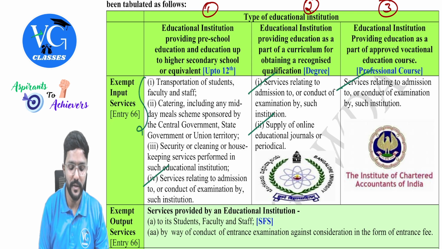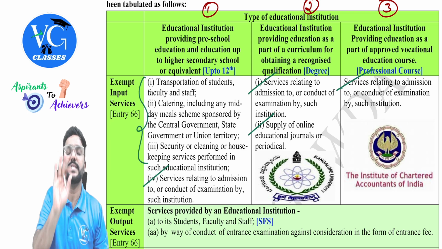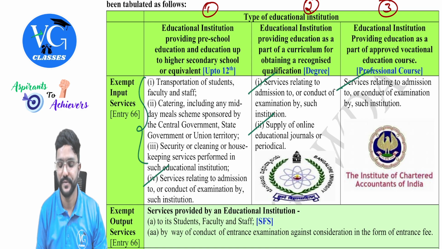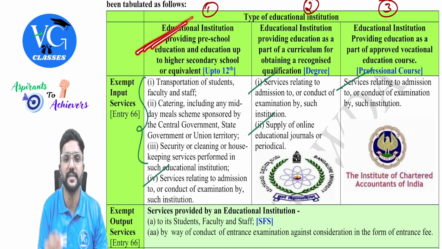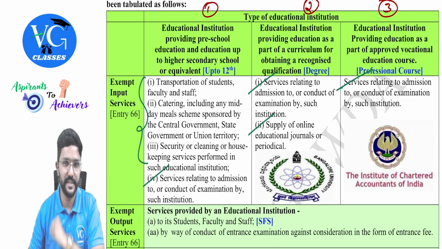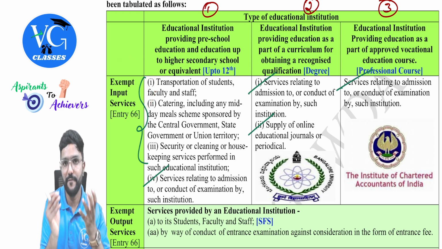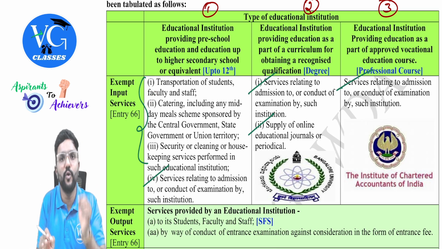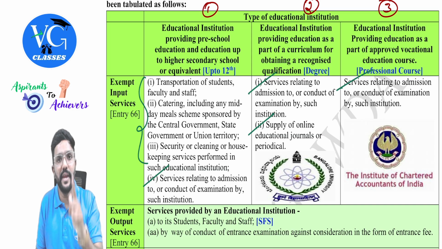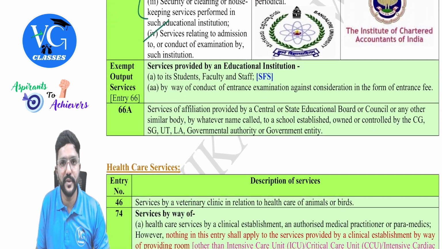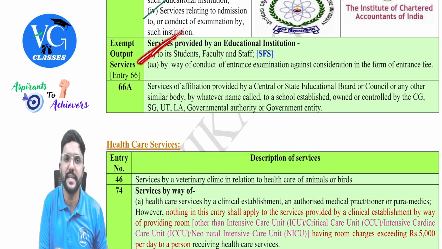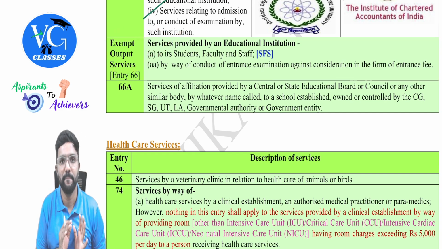We have three more here, which are exempt only for the first category of educational institution, guys. First category of educational institution means this one. Sir, what is it? Please be careful. We are talking about input services. If the educational institution itself owns the bus or the vehicle and is providing transportation services to the students, it is always exempt here because it is an outward supply.